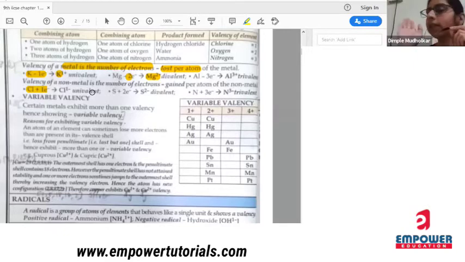So what is the basic difference? Metals have the tendency to lose electrons, and non-metals have the tendency to gain electrons. So valency for a non-metal depends on how many electrons are gained by that element.